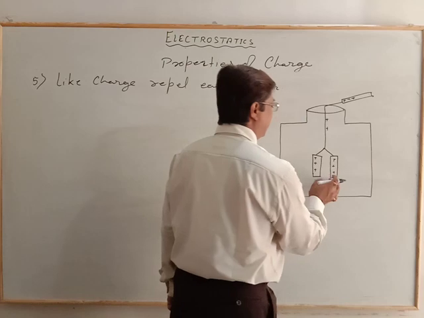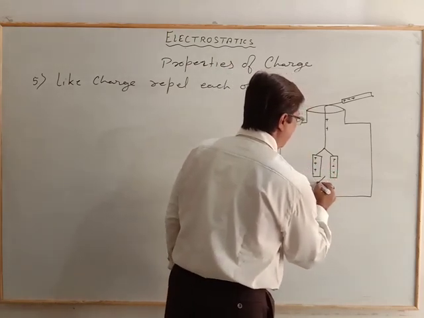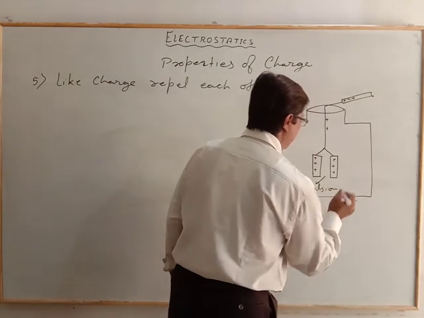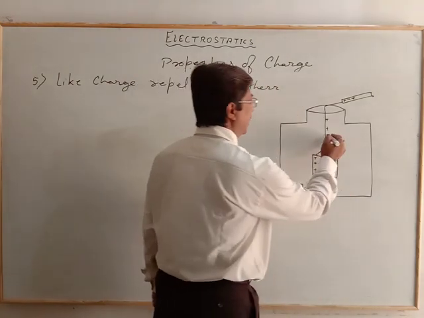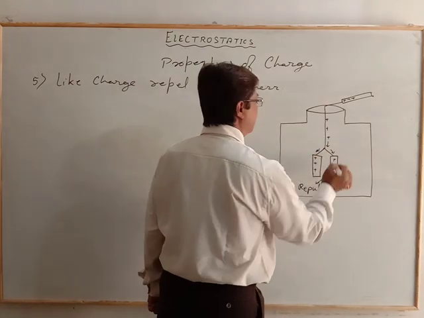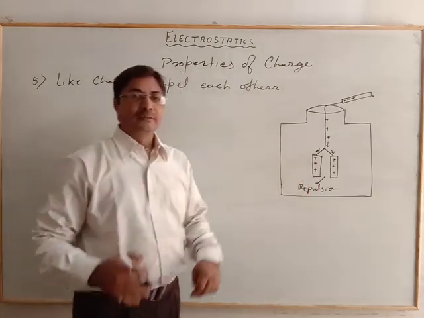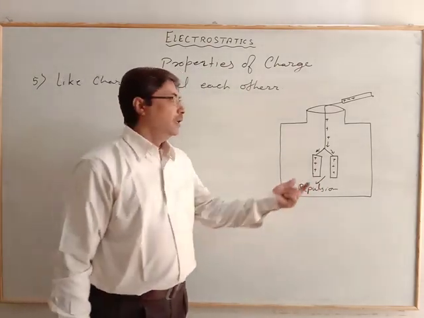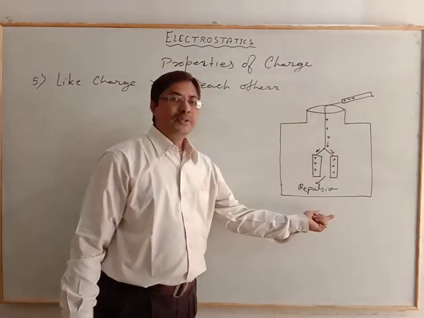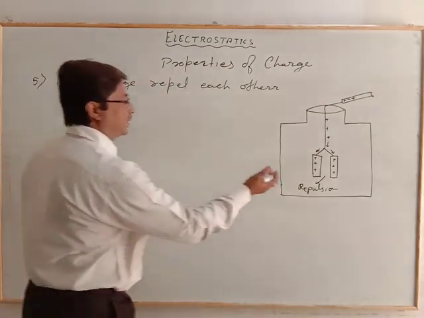In that case, we will see there is separation or repulsion. That shows that whatever charge moves to either plate, they have the like behavior, so they repel each other. That is one very fine experimental example that like charges repel each other and unlike charges attract each other.